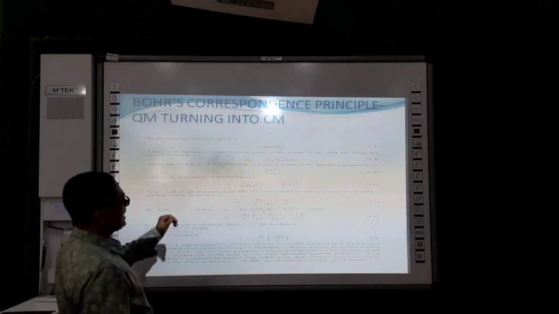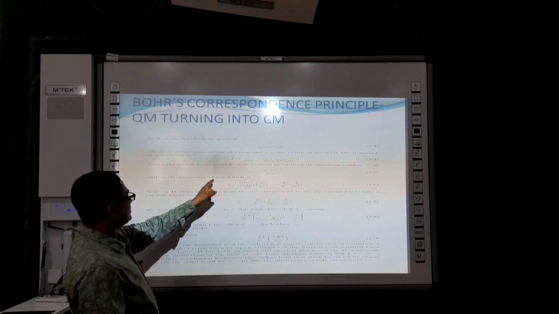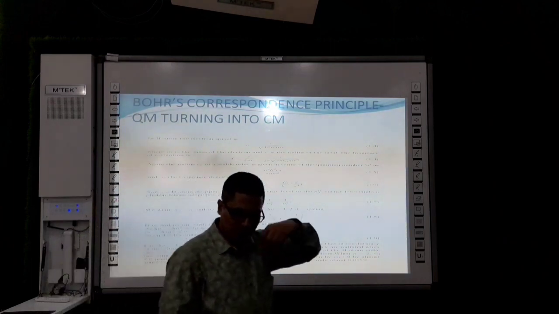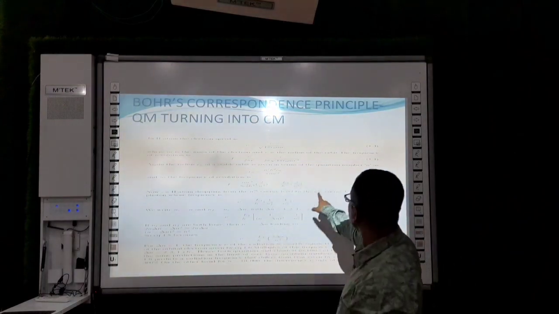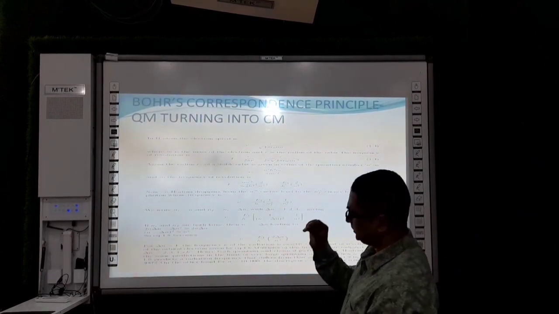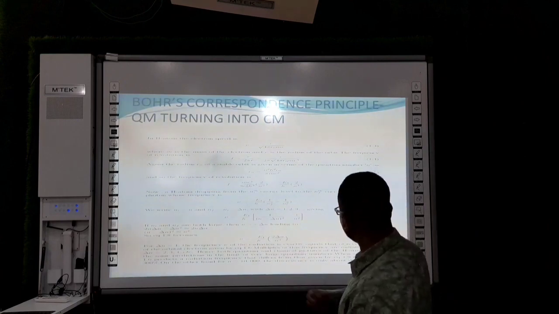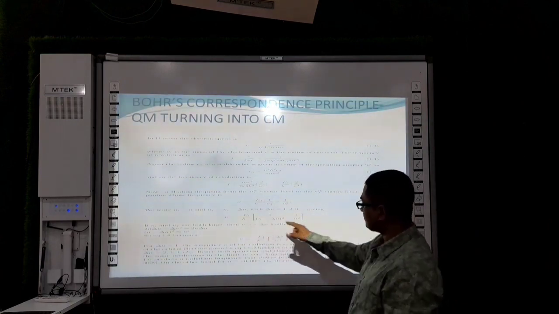Classically we calculate the frequency of revolution in an atom, and that is given by equation 1.6. And when we use Planck's idea, we get an expression like 1.8, and you can see the expressions.